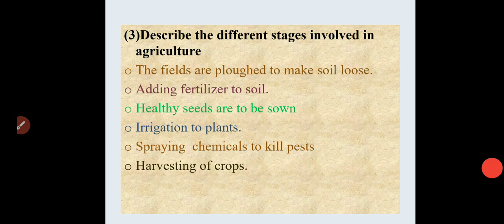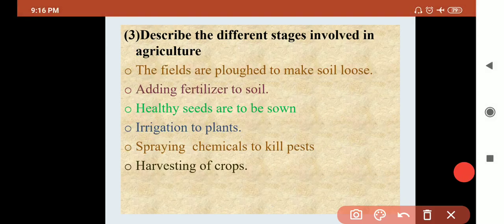Now question number 3, describe the different stages involved in agriculture. Okay, which stages are involved in agriculture? First point is fields are ploughed to make the soil loose, soft and even. Farmers are ploughing the soil. Why? Because they make soil loose, soft and even.